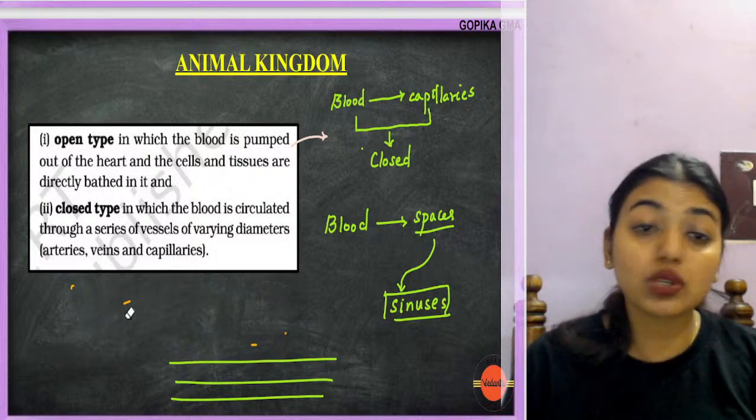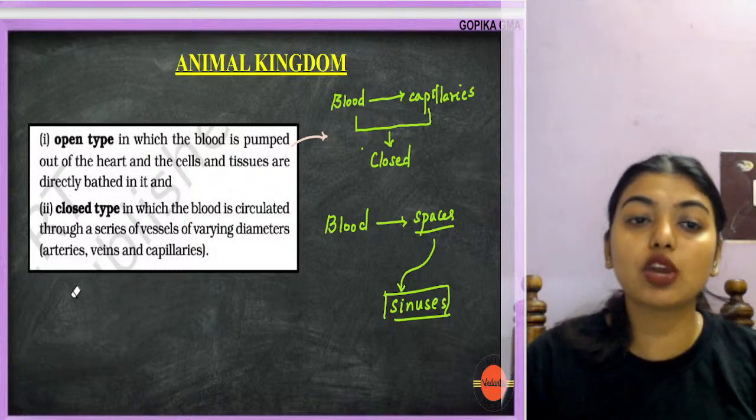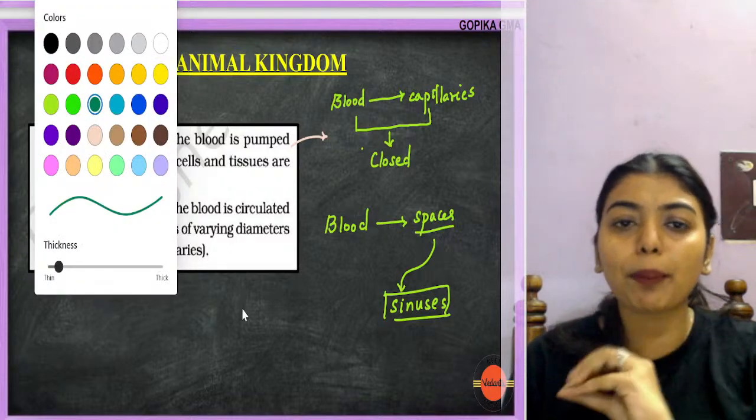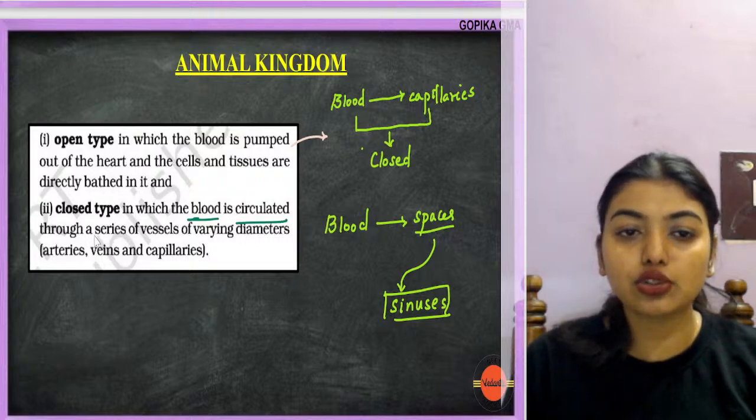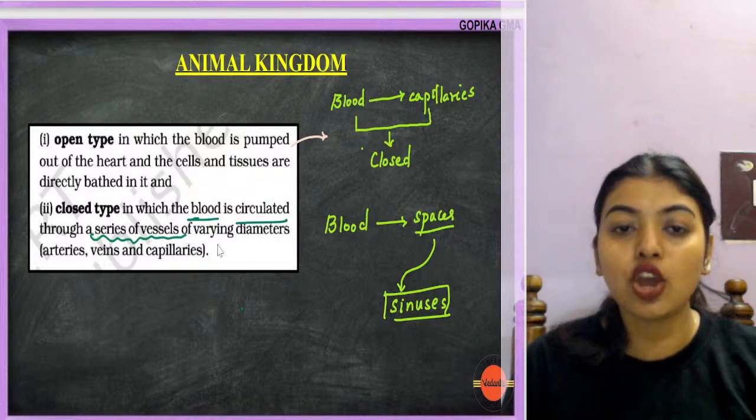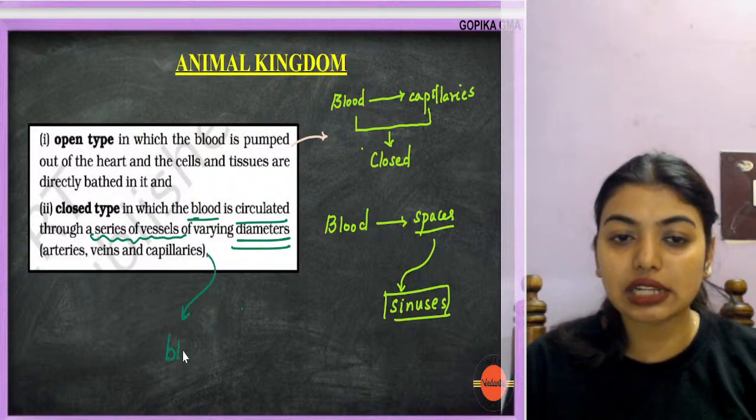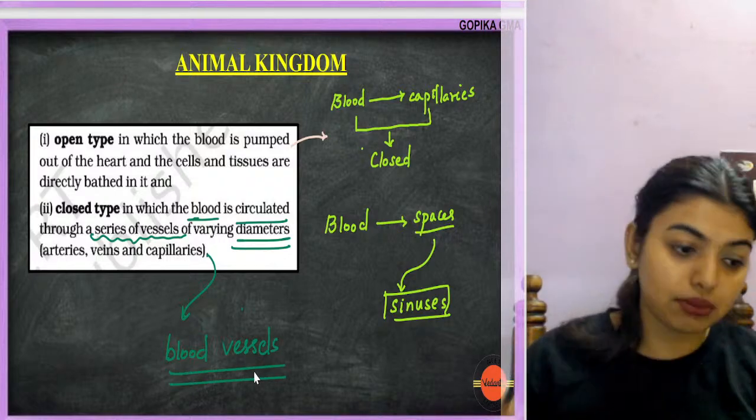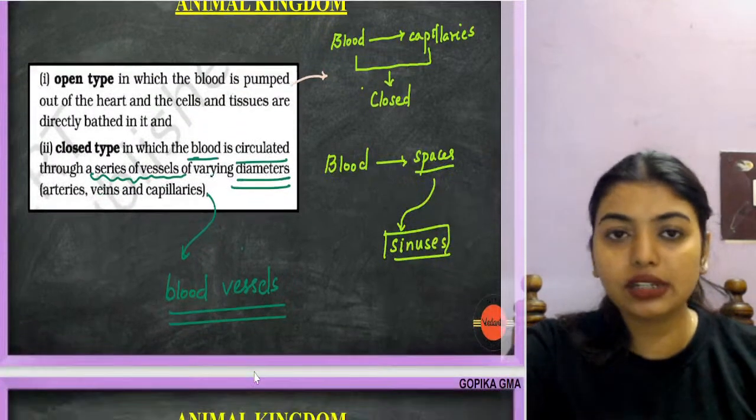But in a closed circulatory system, is it like that? Imagine a pipe is there, a proper closing system is there. It will not happen like that. Everything will go properly through a route. So in a closed circulatory system, the blood is circulated through a series of vessels of varying diameters, that is your arteries. So blood vessels are the reason why we have a closed circulatory system. Otherwise all our organs would have bathed in blood. Now this is open and closed circulatory system.